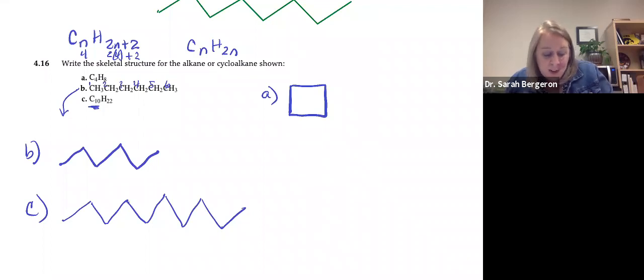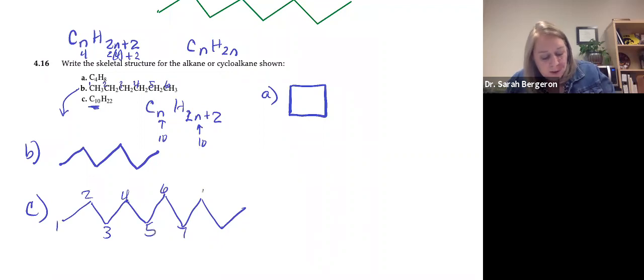So if I have 10, it fits the CnH2n+2, which tells me it's a straight chain. Because if this number is 10 and I plug in 10 here, 10 times 2 is 20. To get to 22, I got to add 2 more. So it tells me it's a straight chain. So I got 1, 2, 3, 4, 5, 6, 7, 8, 9, 10. That's how many I needed.